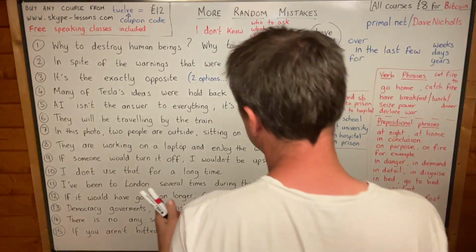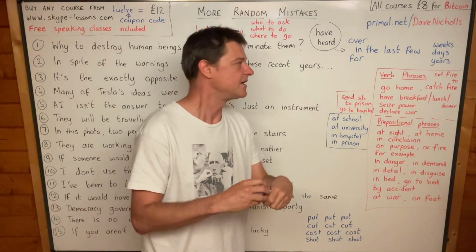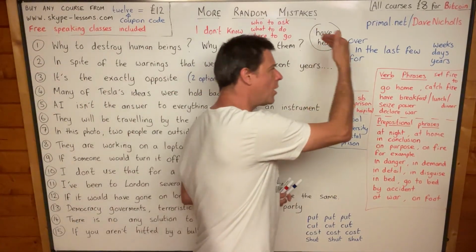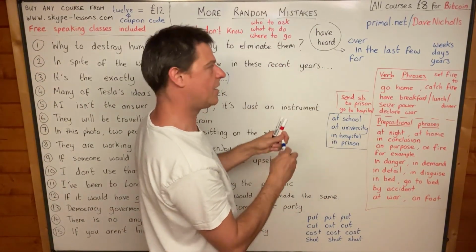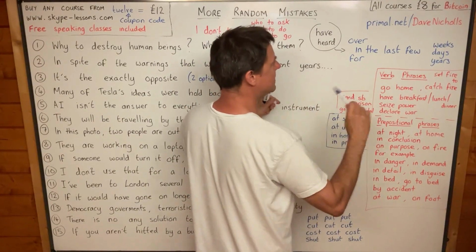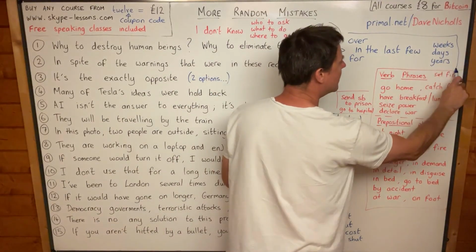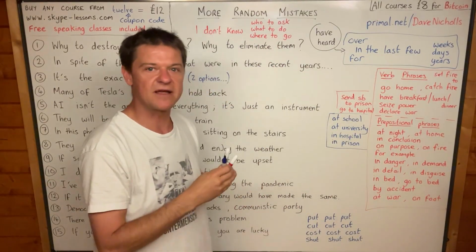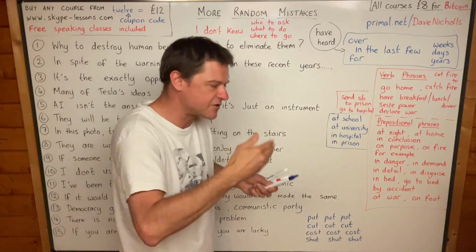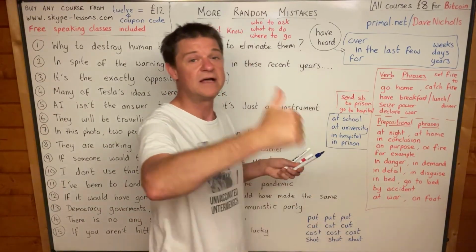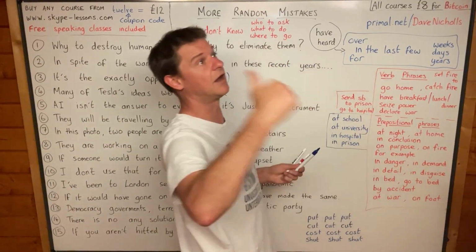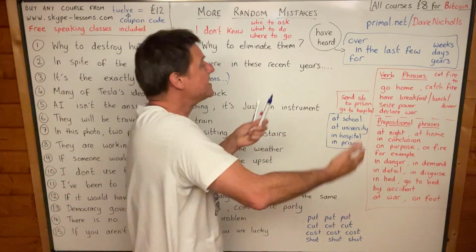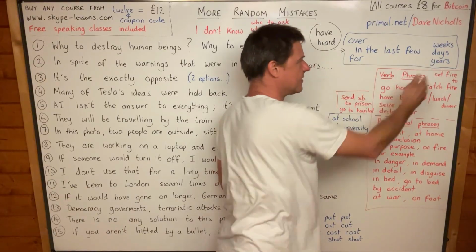Okay, welcome to another class on some typical mistakes. Today's mistakes are all mistakes that I have heard over the last few weeks. And I wanted to start with this because I want you to realise that this is an unfinished period of time. An unfinished period of time means a period of time which is still continuing now. It started a few weeks ago. Past simple, yeah, it started a few weeks ago, but it's continuing now over the last few weeks.